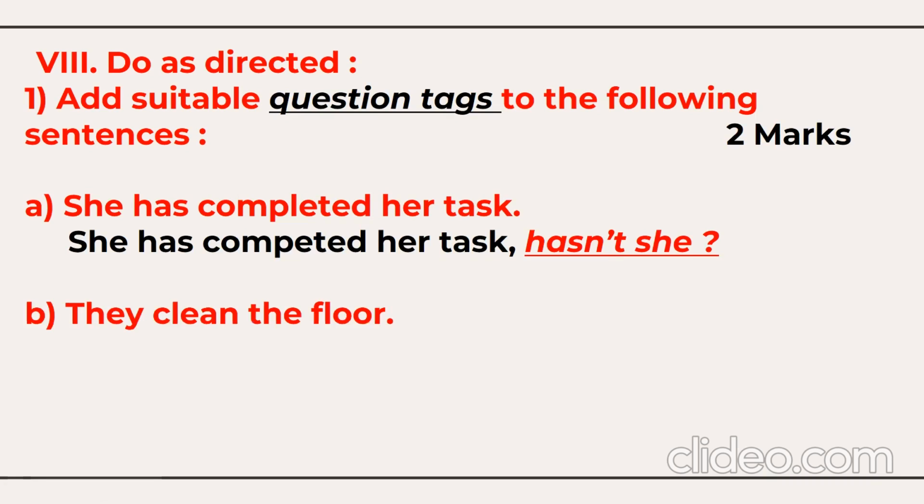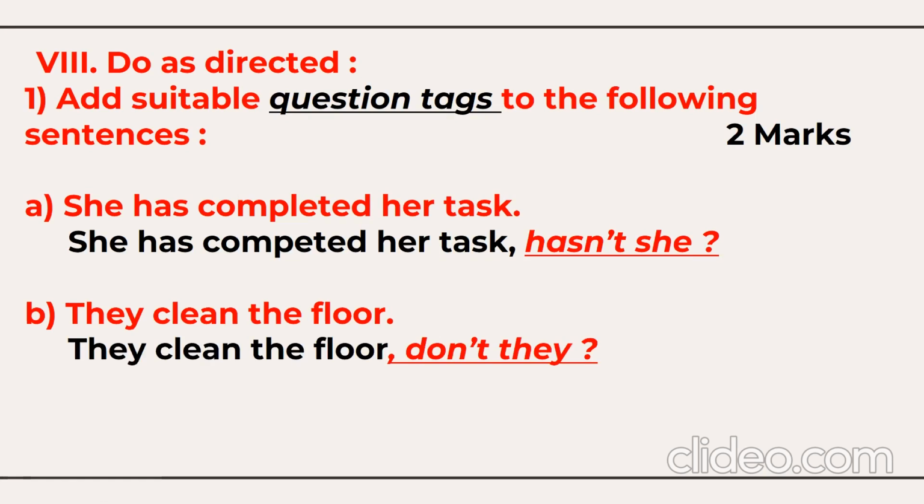Now, next, they clean the floor. Come on, what's the answer? Don't they? Answer is here. Don't they? They clean the floor. Remove full stop. Apply comma here. Don't they? So why don't they? Why do we have do here? How to identify? Look at here. It's in the present tense, right? It's in the present tense, and it's a plural subject. So when in the present tense, when there's a plural subject, there's a hidden helping verb, that is do,